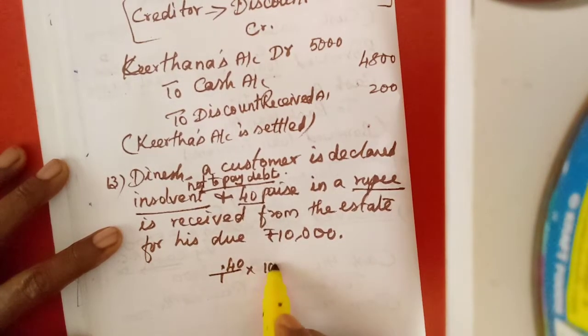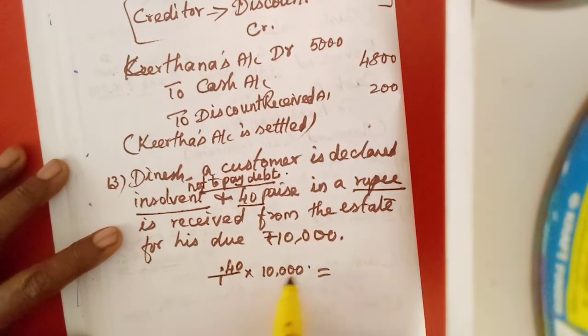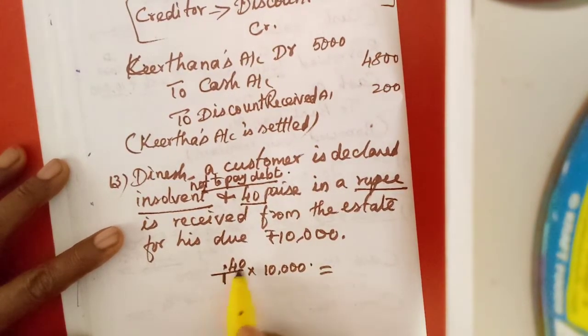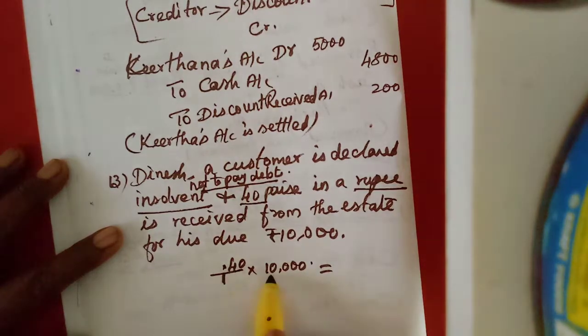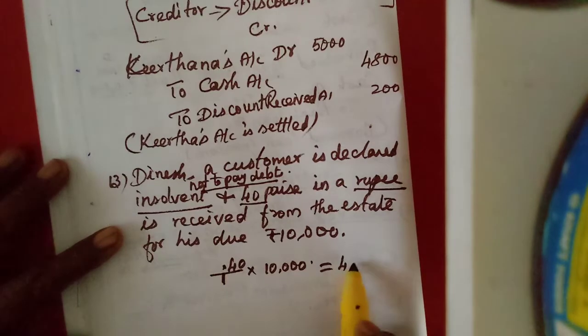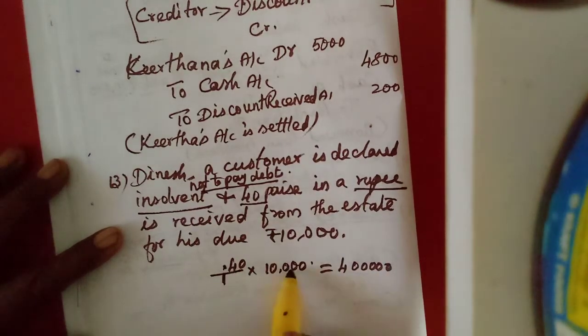Understand? For 1 rupee, we can get 40 paise. So for 10,000, how much can we receive? For 1 rupee, 40 paise. Multiply 4 into 1, 40, then write all the zeros.